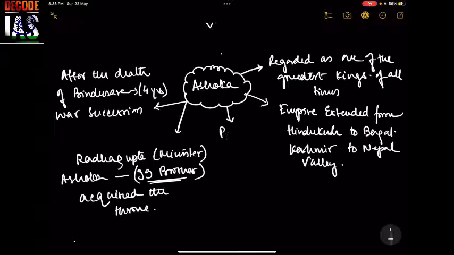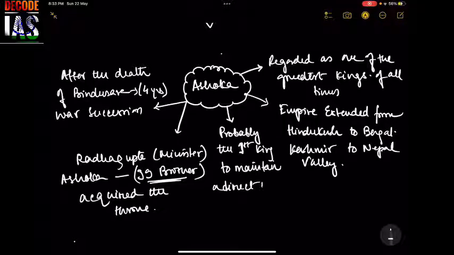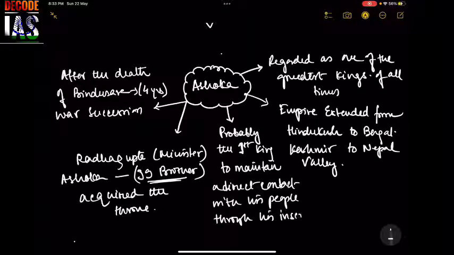And he was probably the first king to maintain a direct contact with his people through his inscriptions.